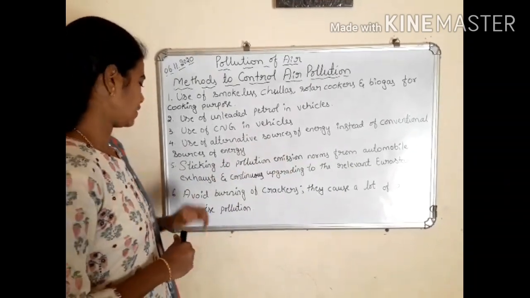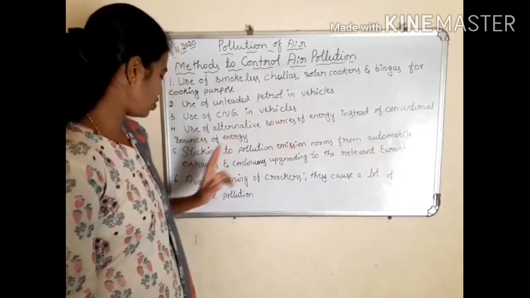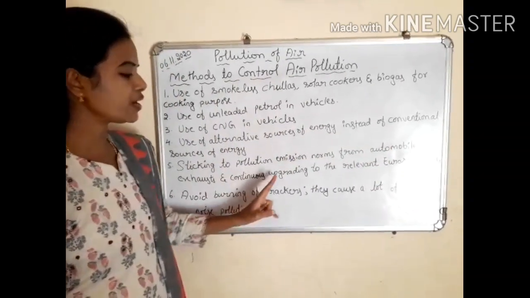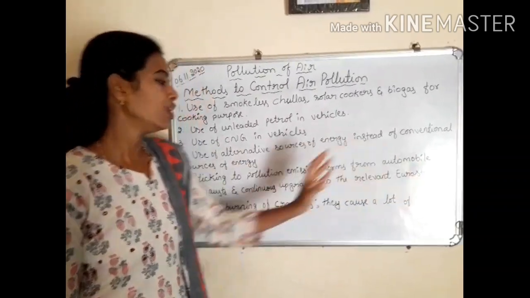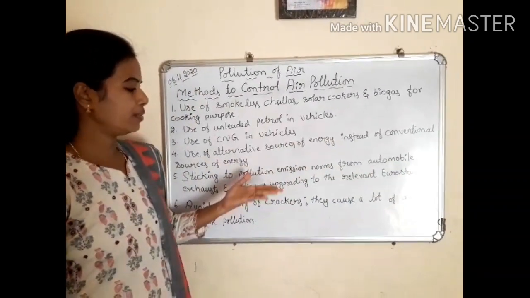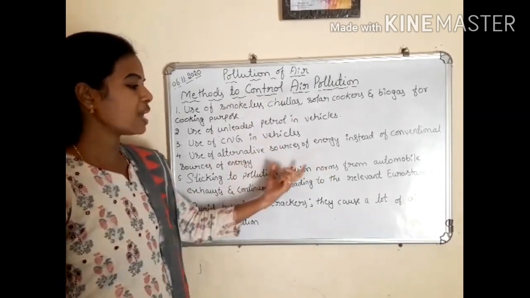Next, sticking to pollution emission norms from automobile exhaust and continuous upgrading to the relevant Euro standards. Our government made some policies, nothing but some norms, pollution emission norms.